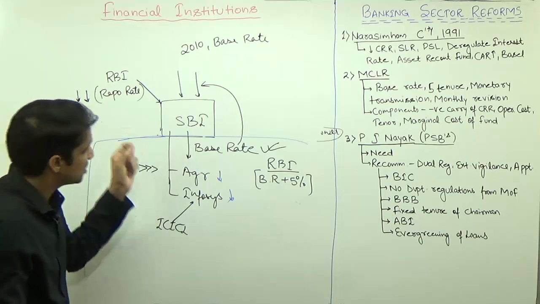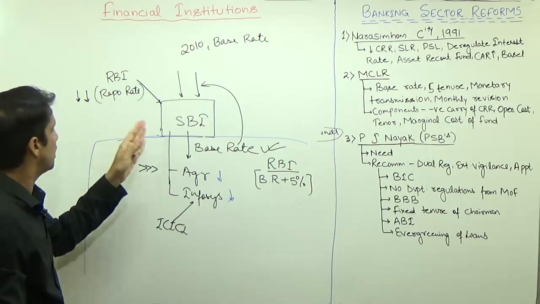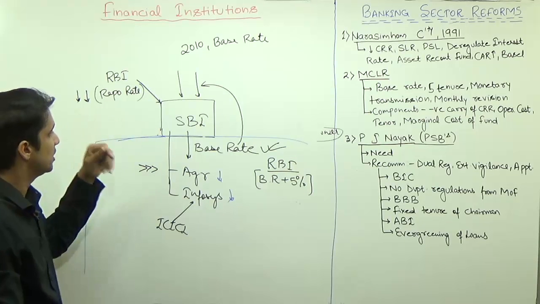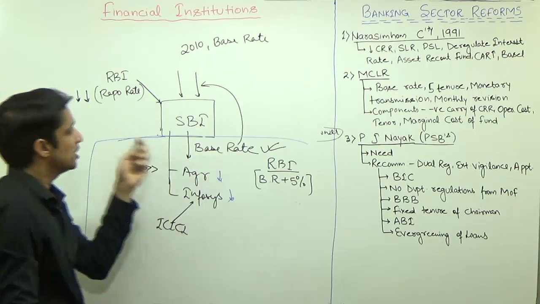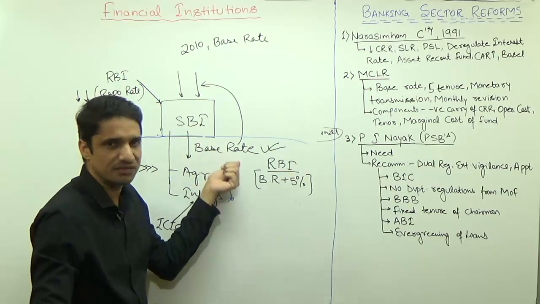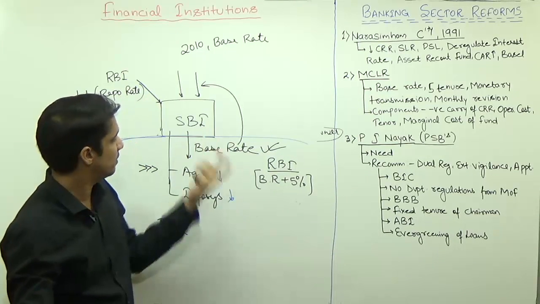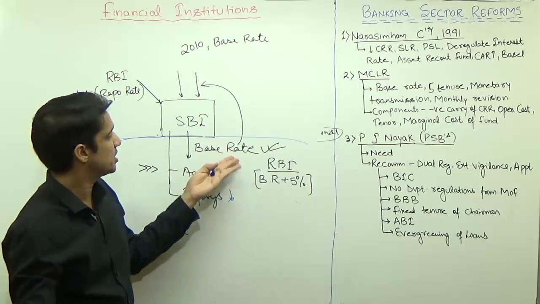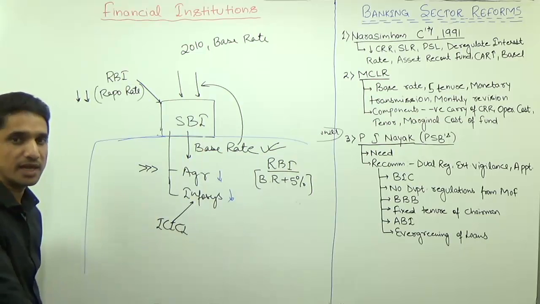But there was no fixed time frame. Even if RBI is decreasing the repo rate after every 2 months, every 3 months, there was no one-to-one relationship, because the changing of base rate by the bank was not fixed. That time frame, that frequency, was not fixed. It was the total discretion of the bank. Whenever they wanted to change the base rate, they could change it, because base rate was decided by SBI.